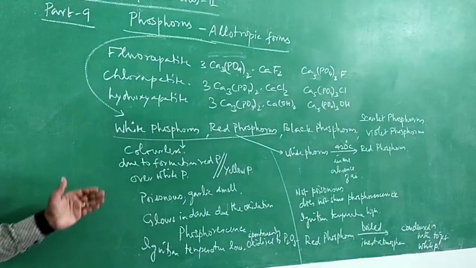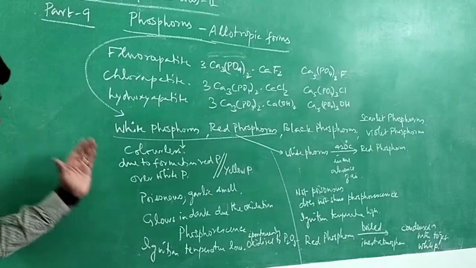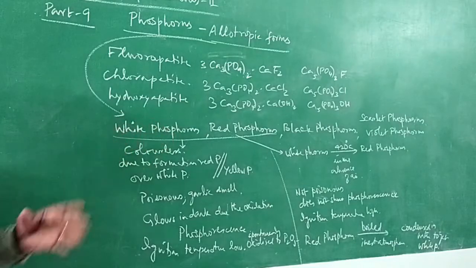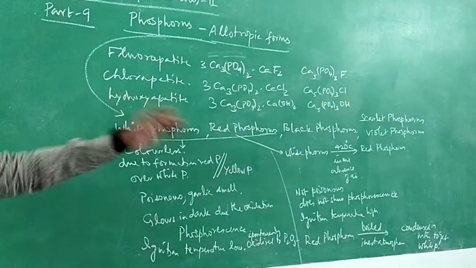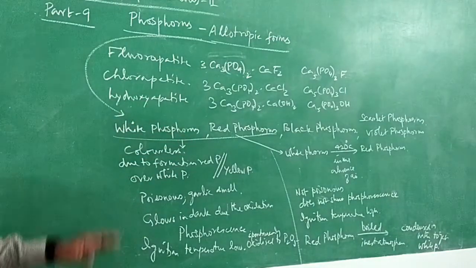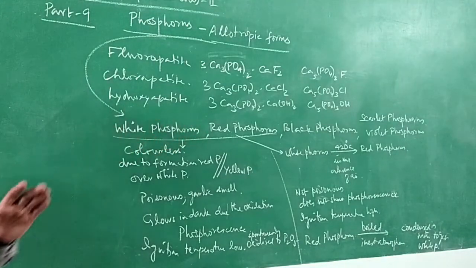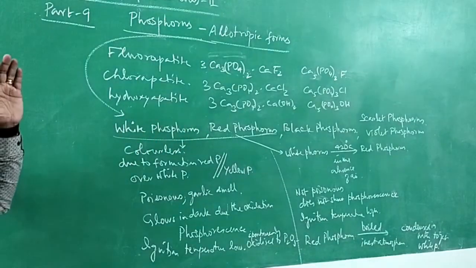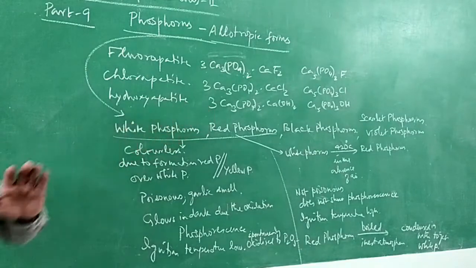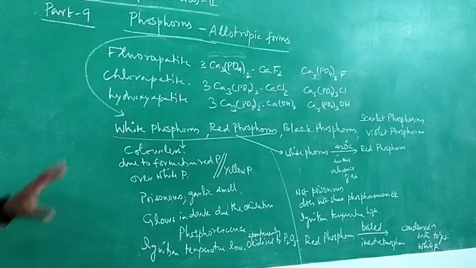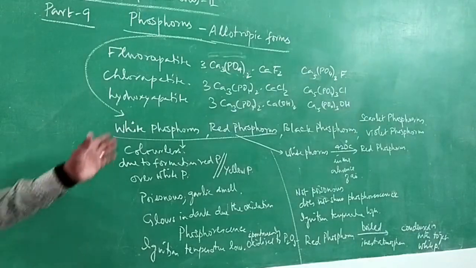Here we said a few things. White phosphorus is poisonous, an important thing. Red phosphorus is not poisonous. White phosphorus shows phosphorescence and glows in the dark; red phosphorus will not glow in the dark. The ignition temperature is low for white phosphorus and high for red. So these are all the important differences between white phosphorus and red phosphorus.